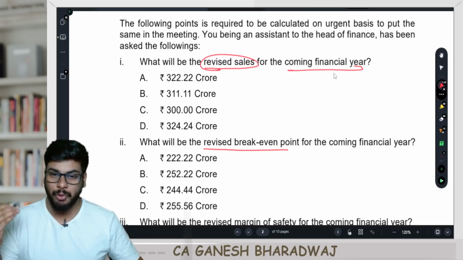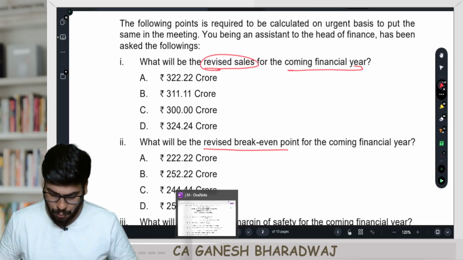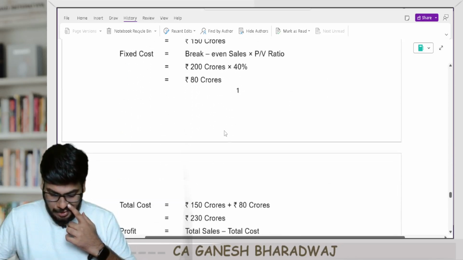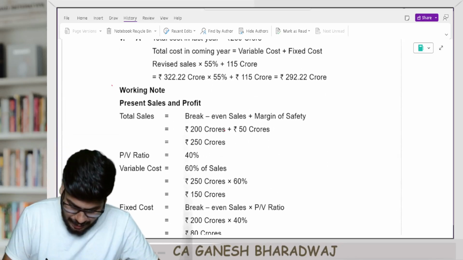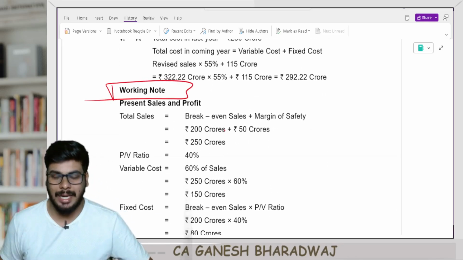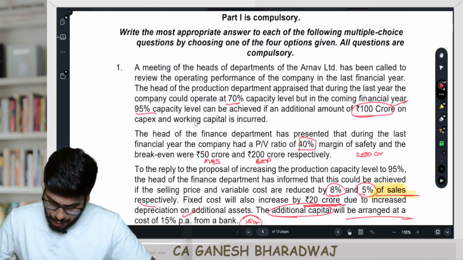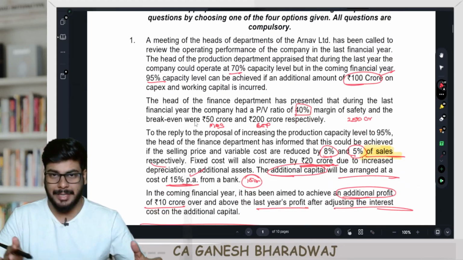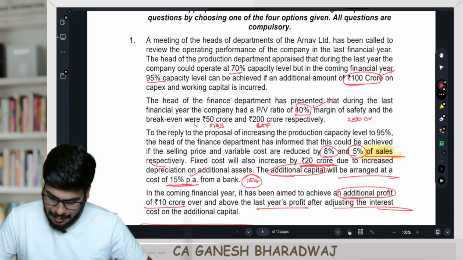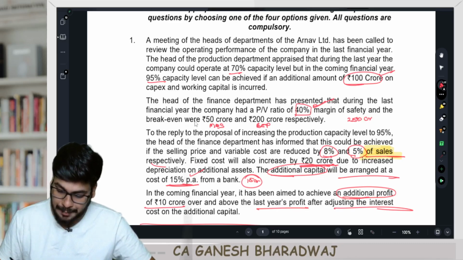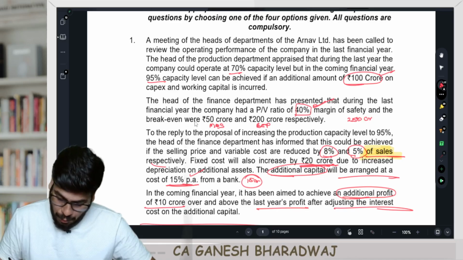Now they are beautifully playing around with this. Now let's see what needs to be done. Now guys, first, look at this. Let us look at the present sales level. They have mentioned that presently, that is in the previous year, the company has a PV ratio of how much? 40%, right? Now, what they have mentioned is the break-even point was how much?